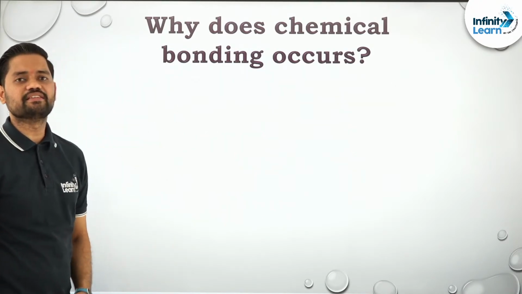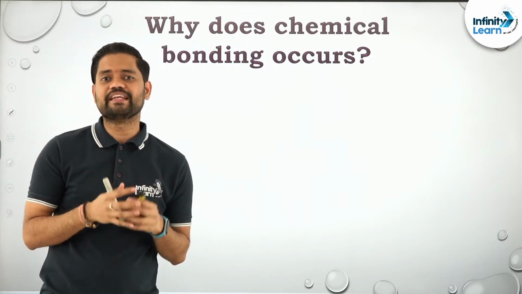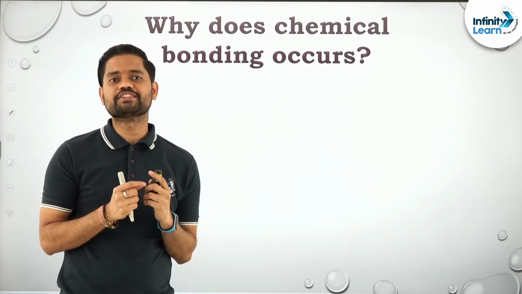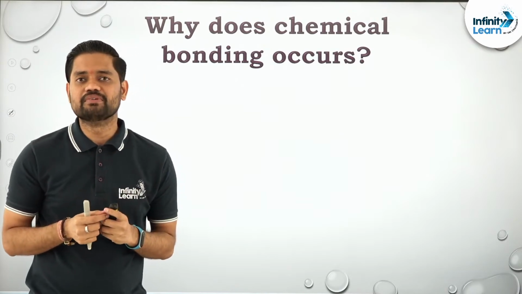The second reason is the tendency to have maximum stability and minimum energy. Energy and stability are inversely proportional to each other, and that's why we say maximum stability and minimum energy.